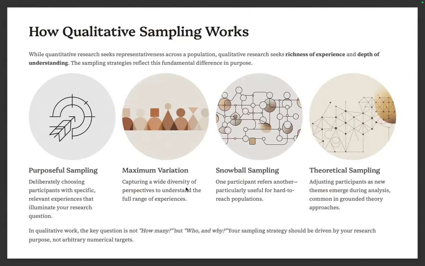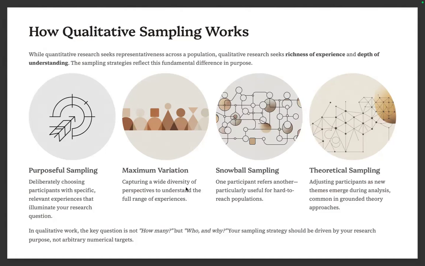If I spoke about the fishbowl technique in quantitative research, here in qualitative research we speak of snowball sampling. Snowballing, that's what we are calling it. This is where one participant refers another, particularly useful for hard-to-reach populations.